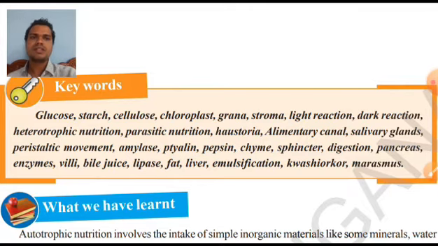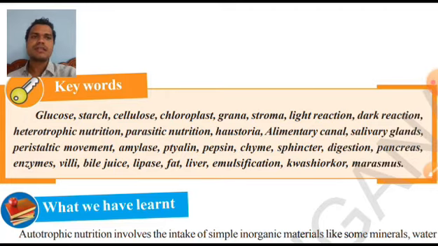Now let us discuss the next one, ptyalin. What is the meaning of this ptyalin? Ptyalin is the name of a digestive enzyme that is present in our saliva. Saliva is a liquid that is produced from the tissues present below our tongue. Now here, pepsin. Pepsin is also a type of enzyme that helps in digestion.